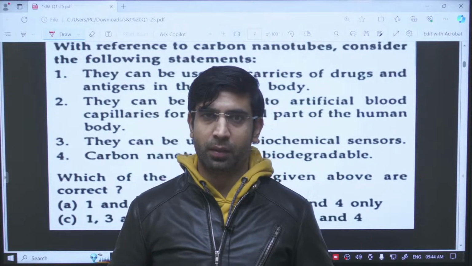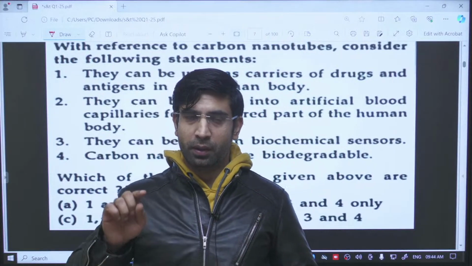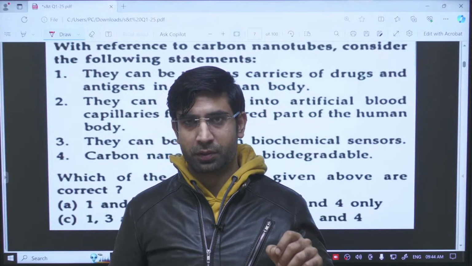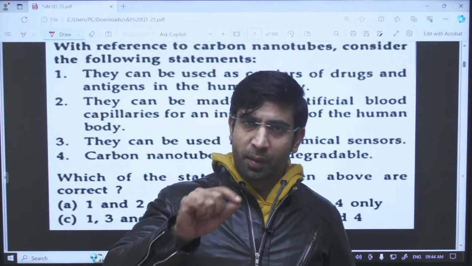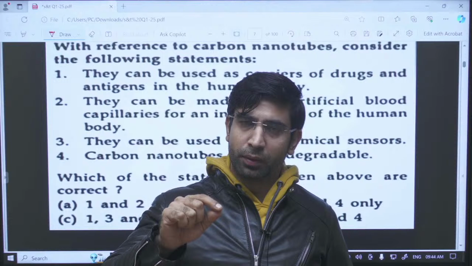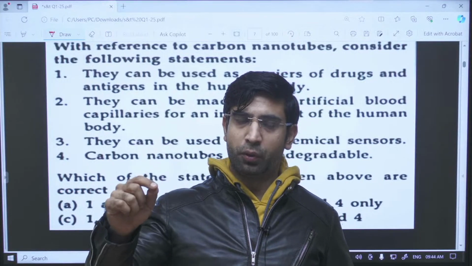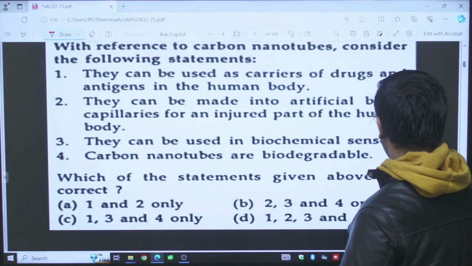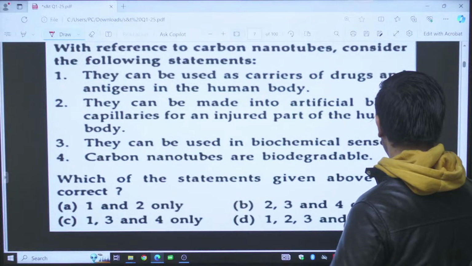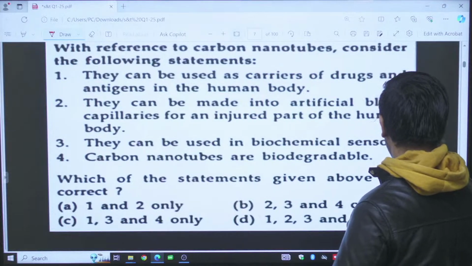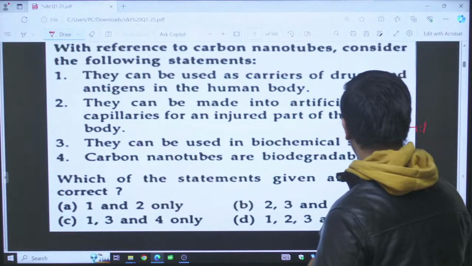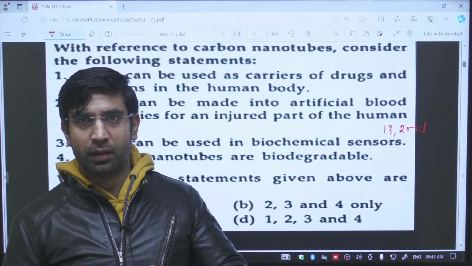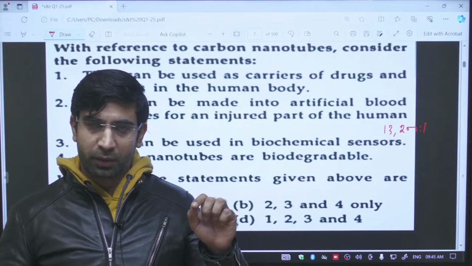One most important thing about carbon nanotubes, if a question comes, is it one-dimensional, two-dimensional, or three-dimensional? The right answer will be one-dimensional structure. How? Carbon nanotubes' diameter is 0.001 nanometer. I am talking about the diameter. And if you look at the length versus diameter ratio, it will be like 13 crores 20 lakhs. 13 crores 20 lakhs is to 1. If it is having 1 nanometer of diameter, then length will be 13 crore 20 lakhs nanometer. Are you understanding? Very long in size but very small in diameter.